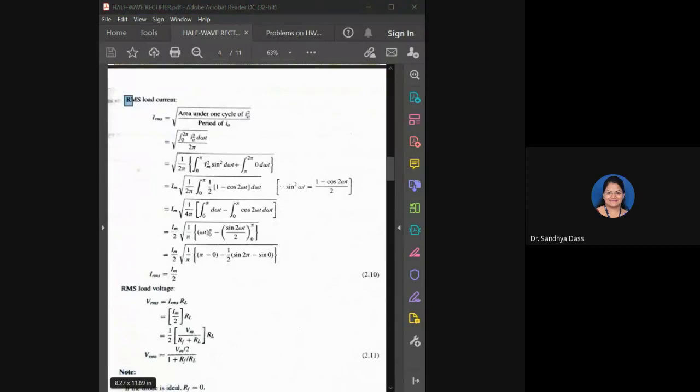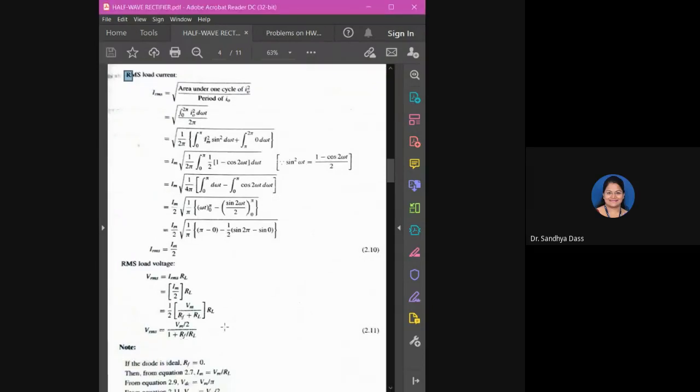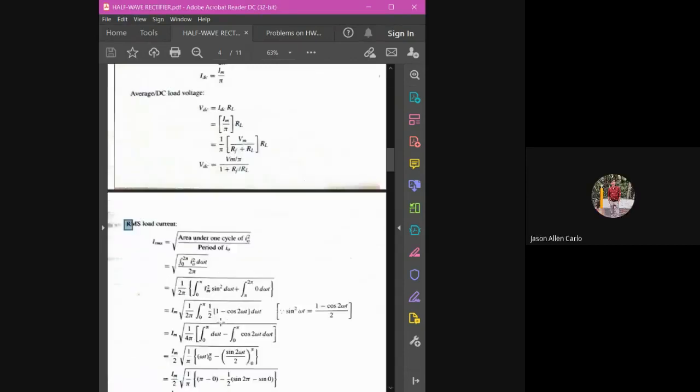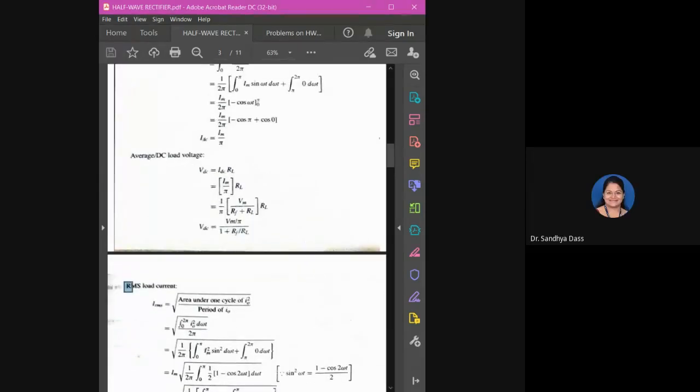Okay. Are you able to see the slide there? The derivations one? Yes, ma'am. Okay. Where was I? Yeah, I was telling you about RMS value and its importance. RMS value is equivalent to DC value, and you remember that always RMS value will be less than or equal to the peak value. So let's see the derivation there.